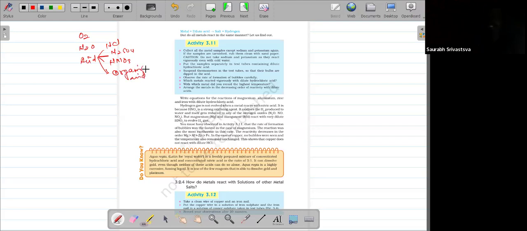Because organic acids, whether acetic acid, vinegar, formic acid, oxalic acid, or citric acid, whatever the organic acid, will all show the same result. And HCl, H2SO4, HNO3 will show different natures. Now the first case.